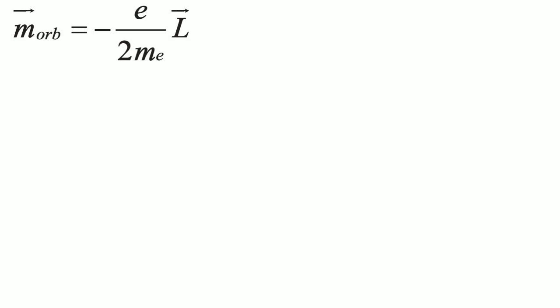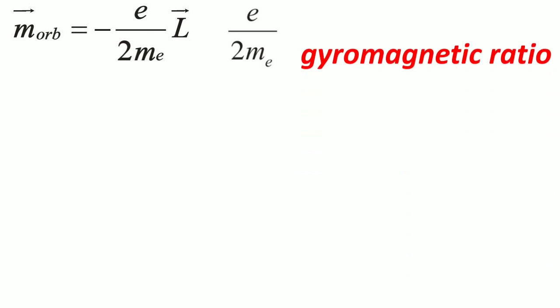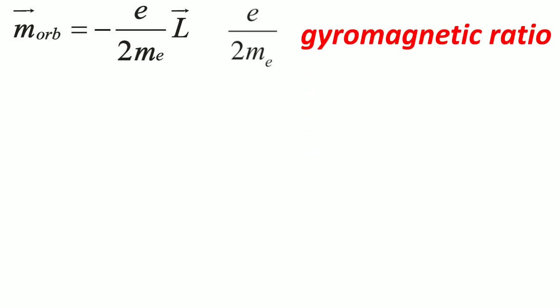Now here the ratio e upon 2m is called the gyromagnetic ratio, where e is the charge of the electron and m is the mass of the electron. So e upon 2m is called the gyromagnetic ratio.